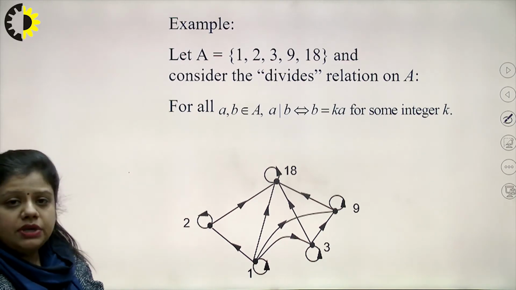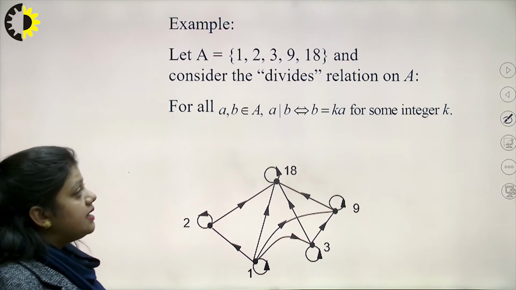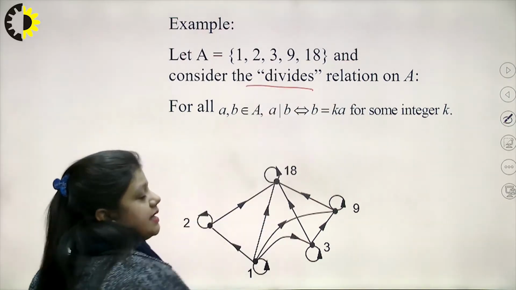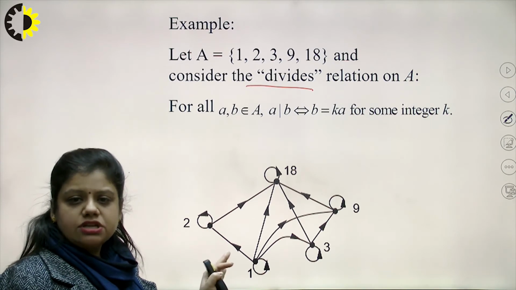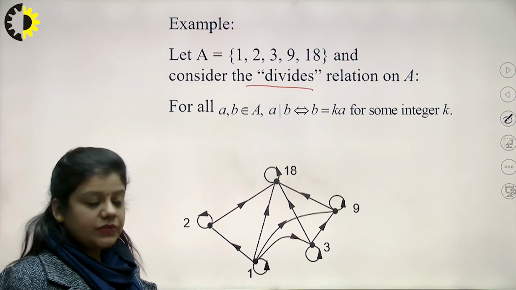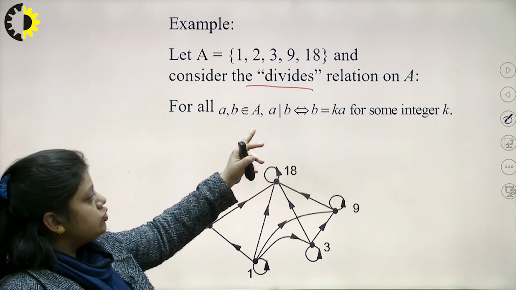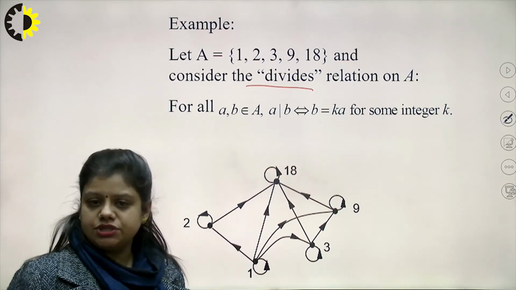Let us take an example. Suppose I have a set A with the elements 1, 2, 3, 9 and 18, and consider the divides relation on the set. This is a simple graph that I have drawn to depict the relation divides on the set A. Now for all a, b that belong to A, a divides b implies b is equal to ka for some integer k.